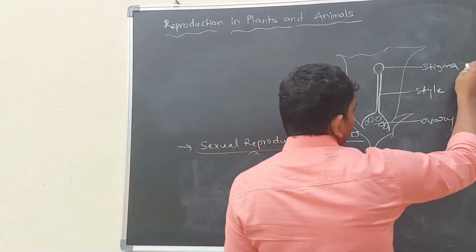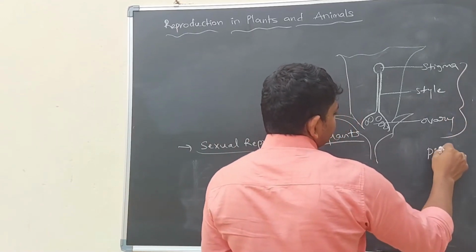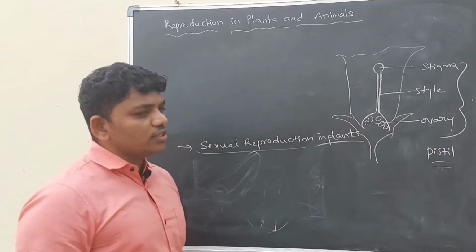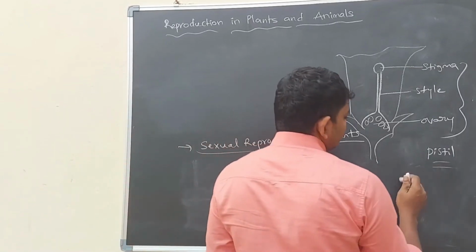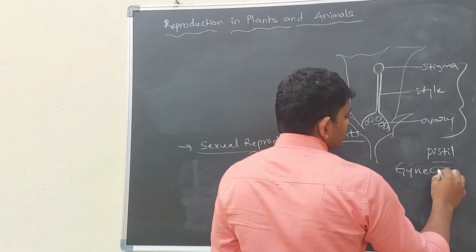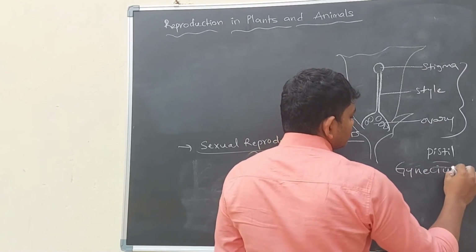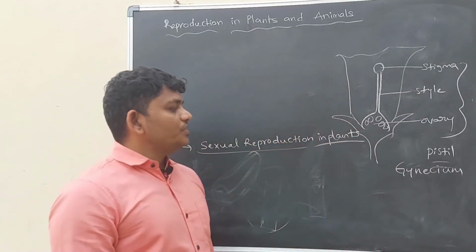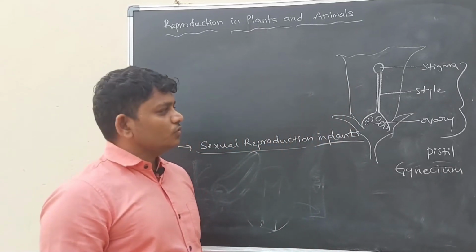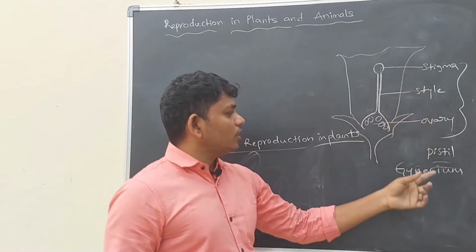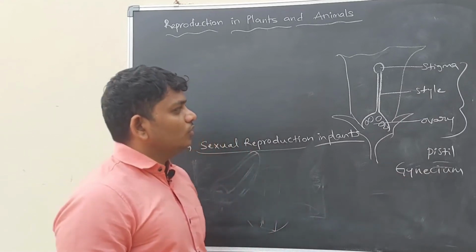These three all together are called the pistil or gynoecium.